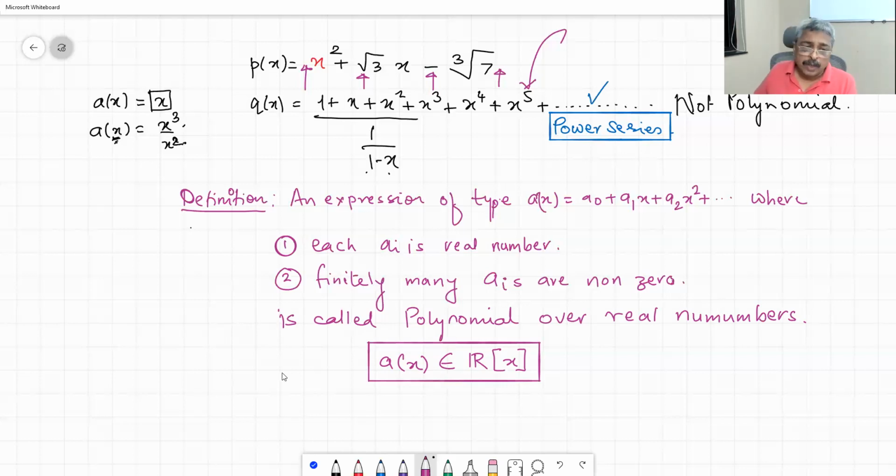Now, while studying polynomials, we may end up having a polynomial with all integer coefficients: x cube plus 7x square minus 11x plus 10. This is a polynomial of x over integers.